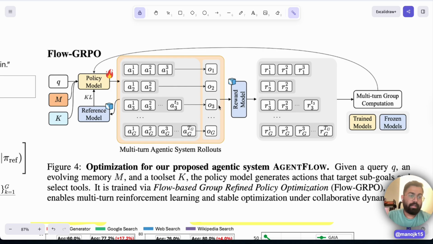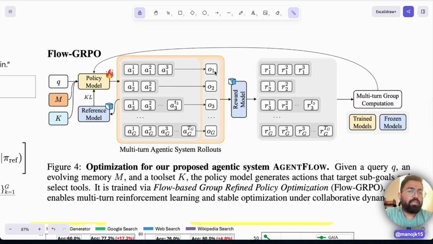For example, given a function for the Fibonacci series, it can generate 5 different answers. Let it generate 5 different answers, it's fine. So answer 1, answer 2. It may be that answer 1 is right, answer 2 is wrong, answer 3 is right, answer G is correct. So let it generate multiple responses. These responses may have taken different trajectories again. Response 1 may take A1, A2, A3. Response 2 can take only two steps, A1 and A2, and it gives the answer. Response 3 takes 5 different actions, and so on. So every response may have different turns to reach the final answer.